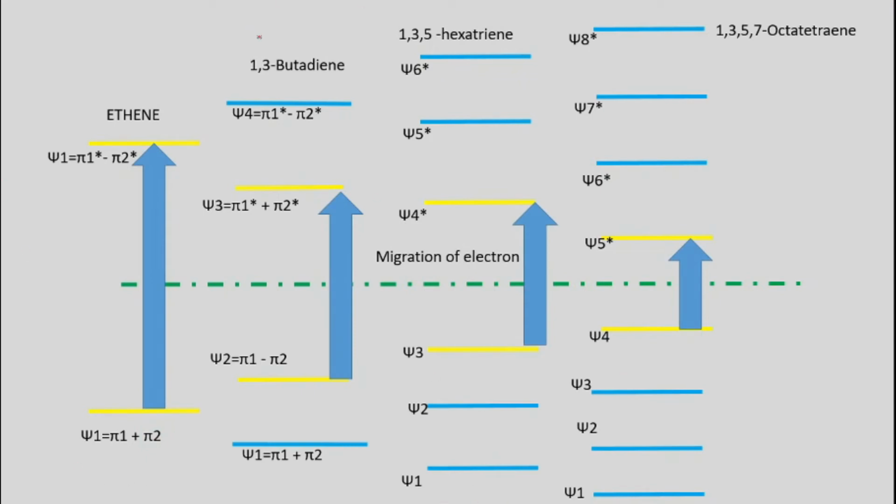Here you can see perfectly that the energy gap between HOMO and LUMO is very small once you increase the conjugation, and that's why the band shifts towards the longer wavelength, because the energy gap between HOMO and LUMO continuously decreases.